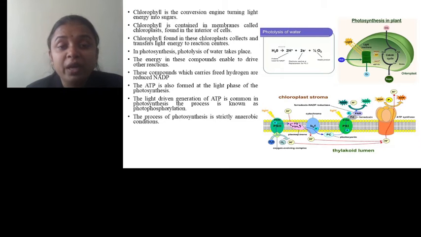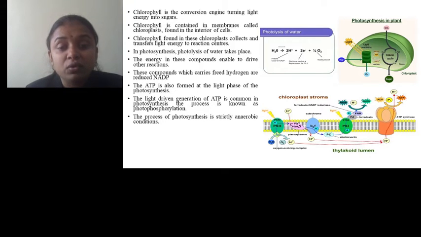The formation of ATP during electron transfer through the photosystems is a light mediated process, and that's why it is called photophosphorylation, a phosphorylation mediated by light.